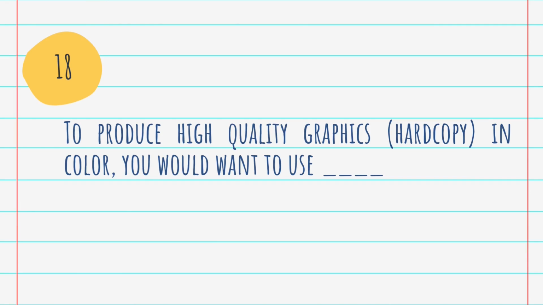Question number 18. To produce high quality graphics, that is hard copy in color, you would want to use? Answer is plotter. A plotter is a printer that interprets commands from a computer to make line drawings on paper with one or more automated pens. It's a specialized output device designed to produce high quality graphics in a variety of colors.